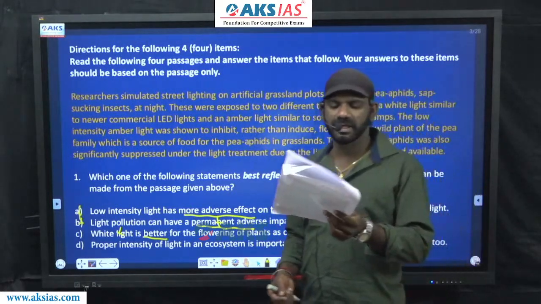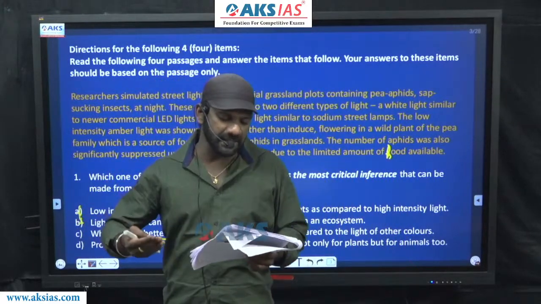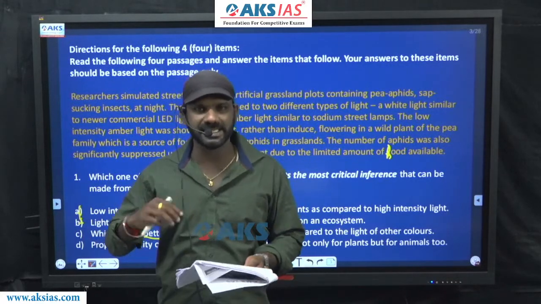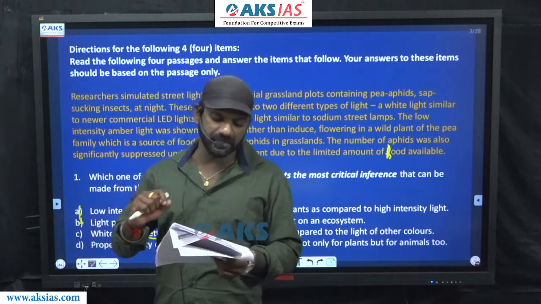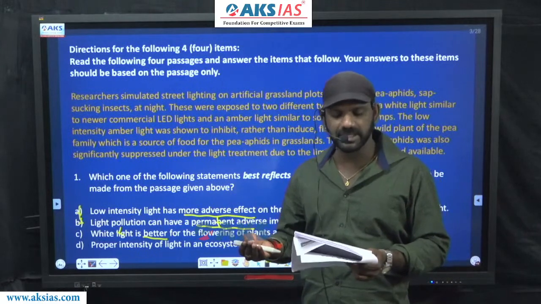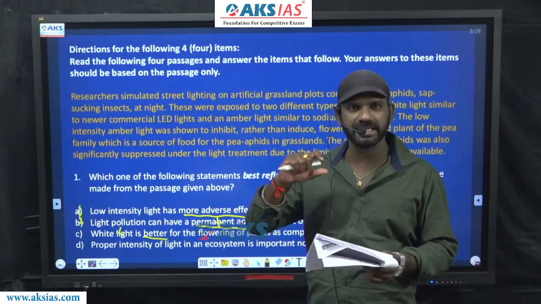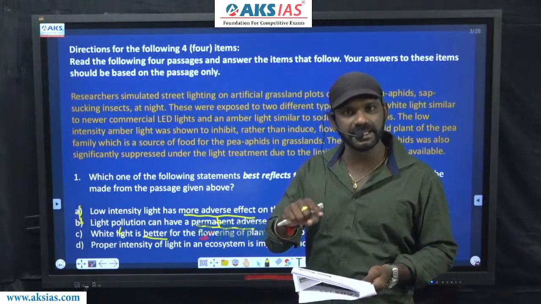Come to option D. Proper intensity of light in an ecosystem is important not only for plants, but for animals too. Not only, but also. It's a support indicator. The impact of the light treatment, or how light is important for plants and animals, is talked about in the paragraph.